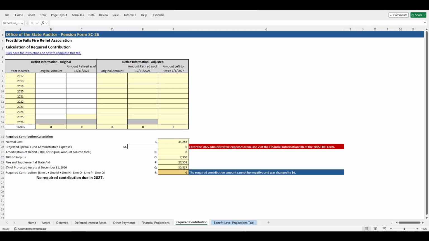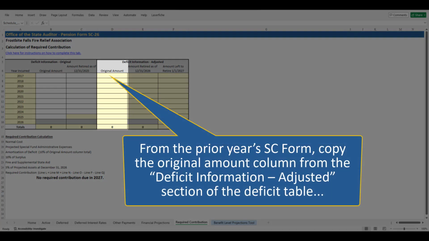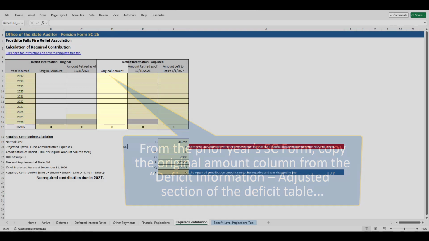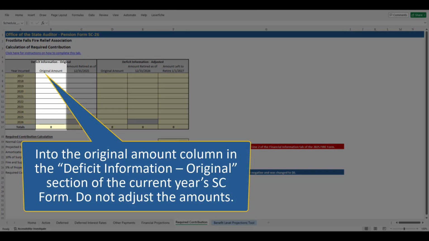If the Relief Association has a deficit, refer to the prior year's SC form. From the prior year's SC form, copy the original amount column from the Deficit Information Adjusted section of the deficit table into the original amount column in the Deficit Information Original section of the current year's SC form.